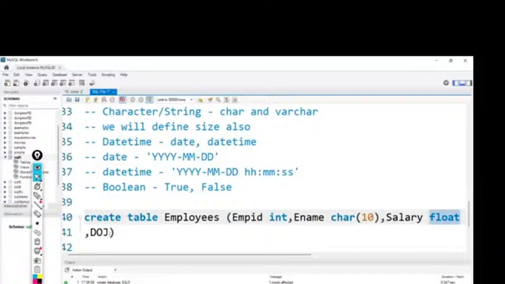Next, we just created a table. We need to insert the data. But before that, first let's see the course content which we are going to cover in our course. Then if there is time, we will continue with how to insert the data. Or else in tomorrow's session, let's continue from there: how to insert the data, what is the difference between char and varchar, and so on. The remaining concepts we will see in the continuation class. Before that, let's see the course content which we are going to cover in this complete course.